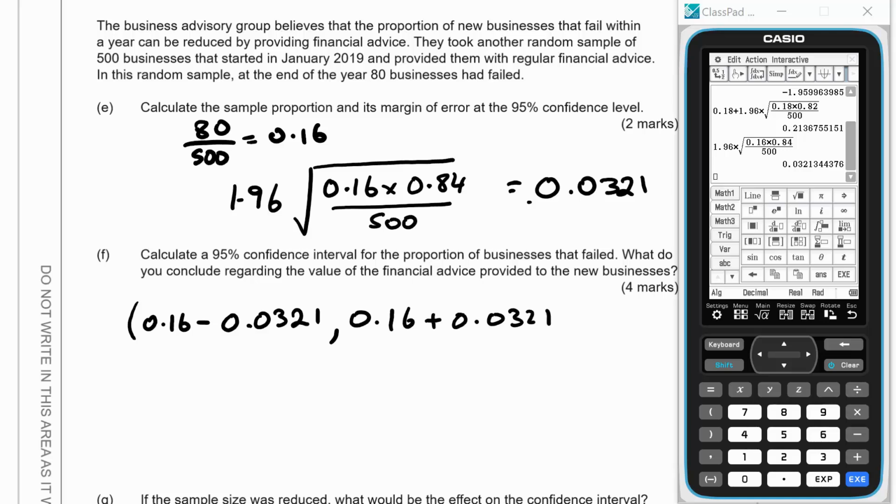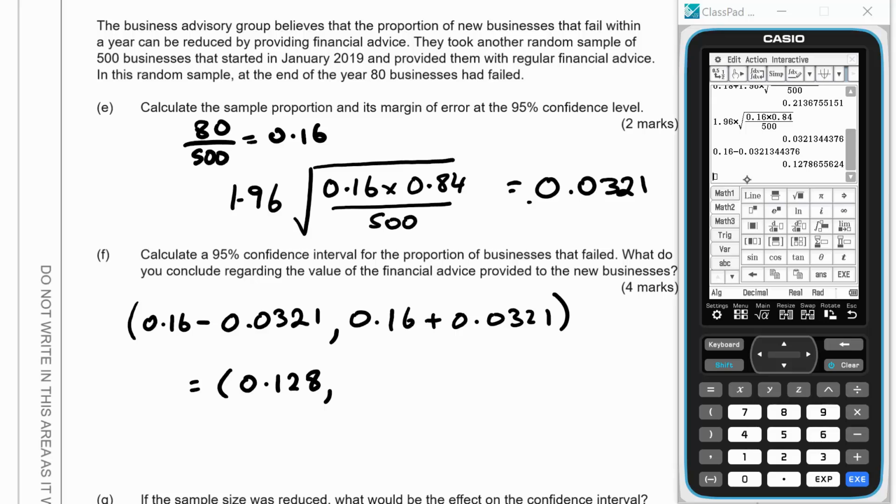I might use a few more decimal places. So 0.16 take away all of that is 0.128. And if we have a plus instead, we get 0.192.